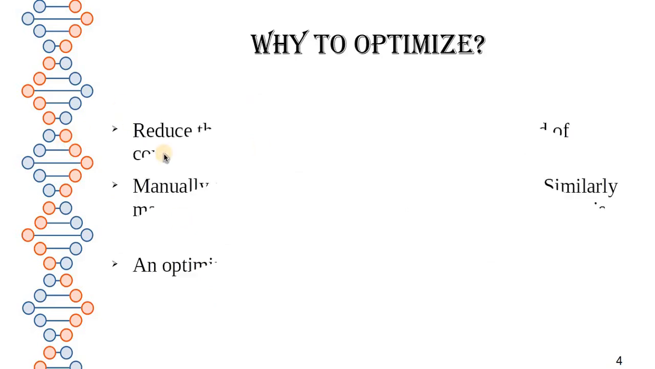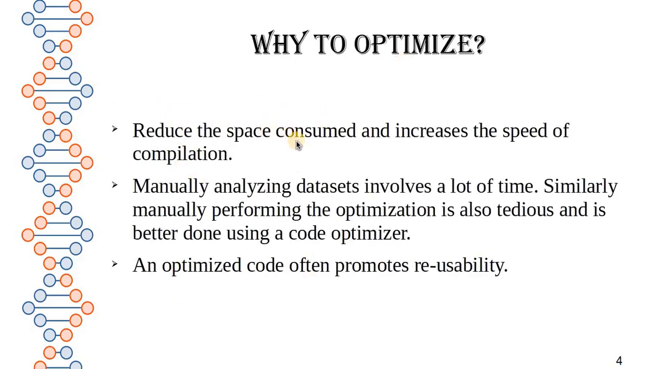Now, what is the reason for optimization? The main reason is to increase the speed and also reduce the space consumed. Manually analyzing the data sets involves a lot of time, and performing the optimization is also tedious. It is better done by a code optimizer than a human. And optimized code often is reusable.